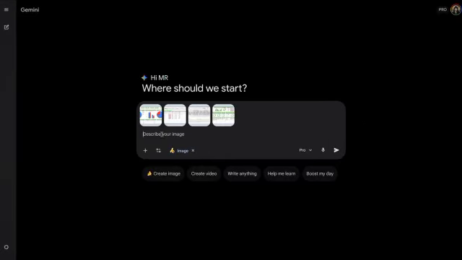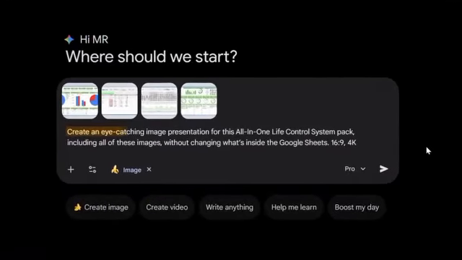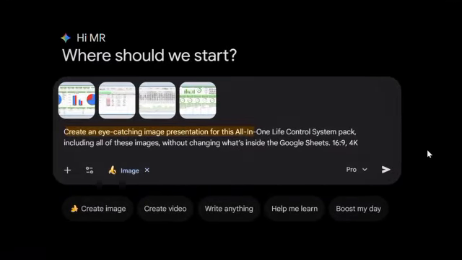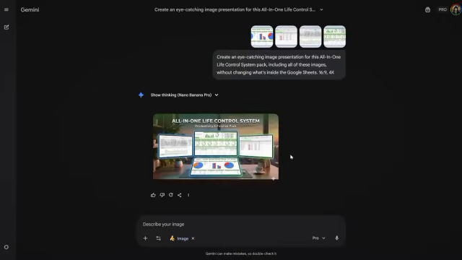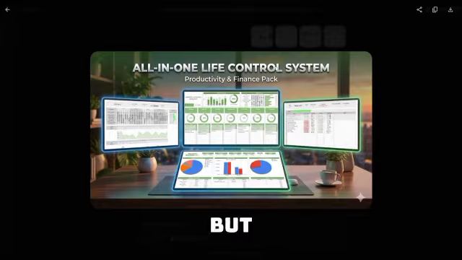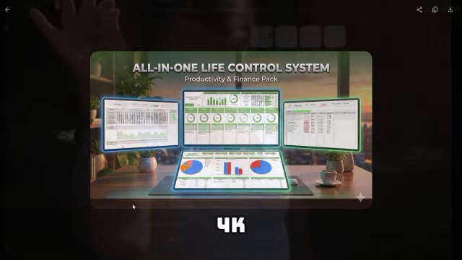Upload the 4 images and ask it to create an eye-catching image presentation for this all-in-one life control system pack, including all of these images without changing what's inside the Google Sheets. End it with 16:9. This gives you a wide image, like this one. The result is actually great, but sometimes we need that extra 4K sharpness.